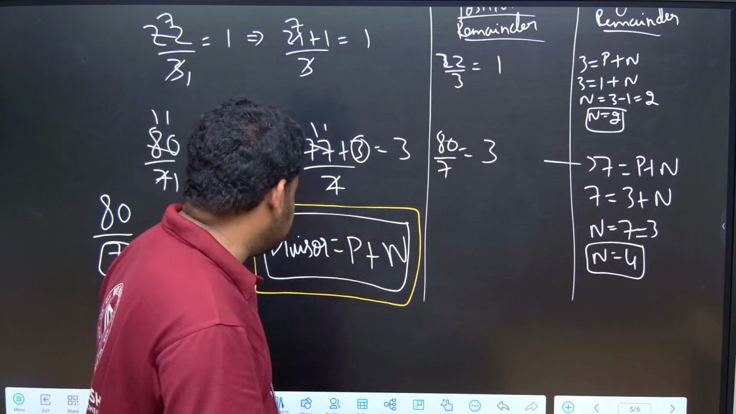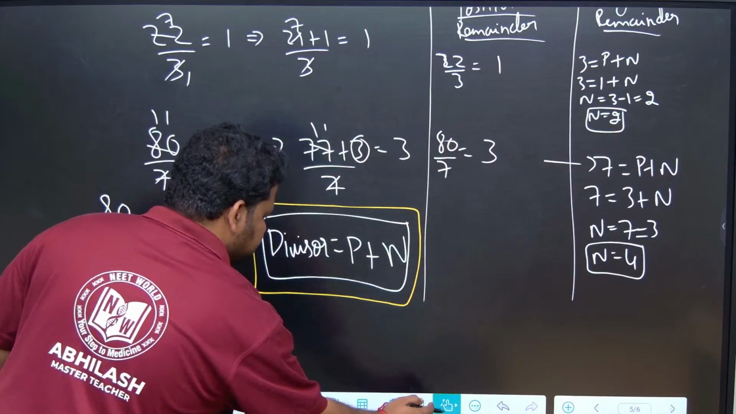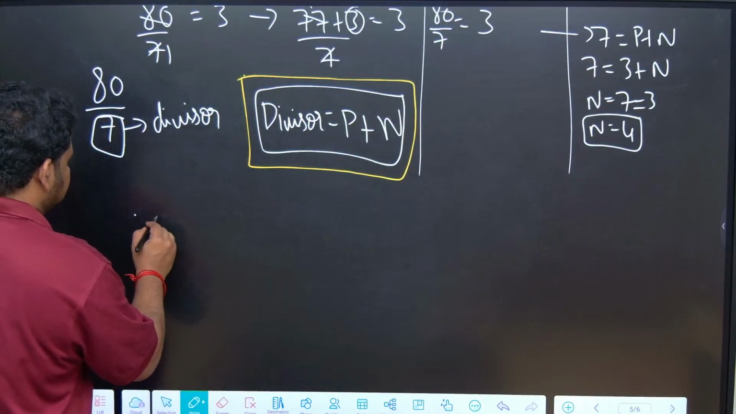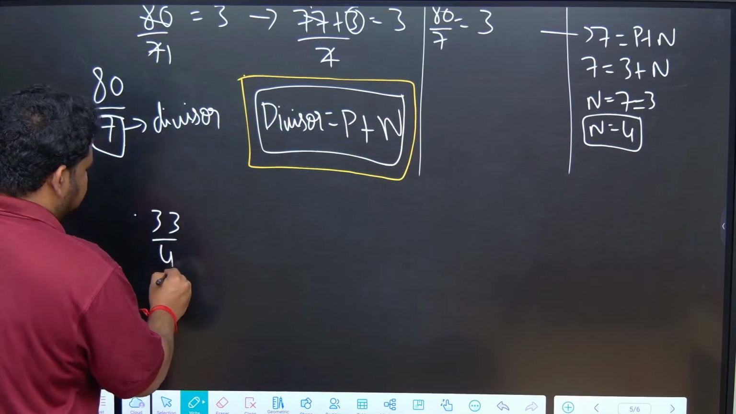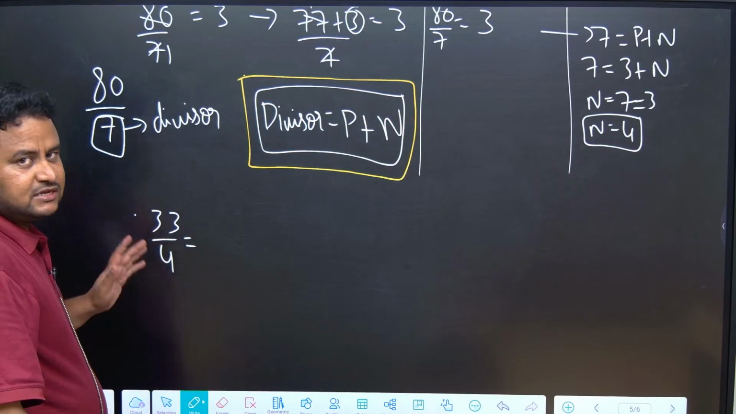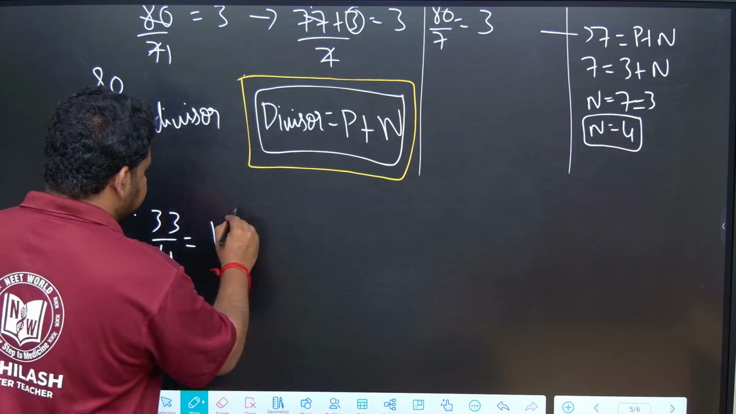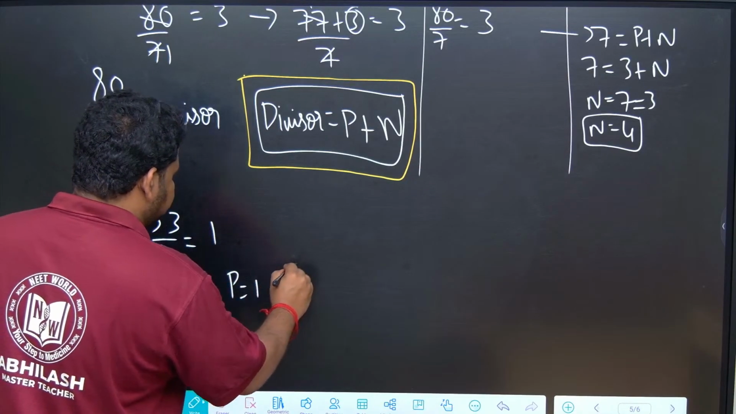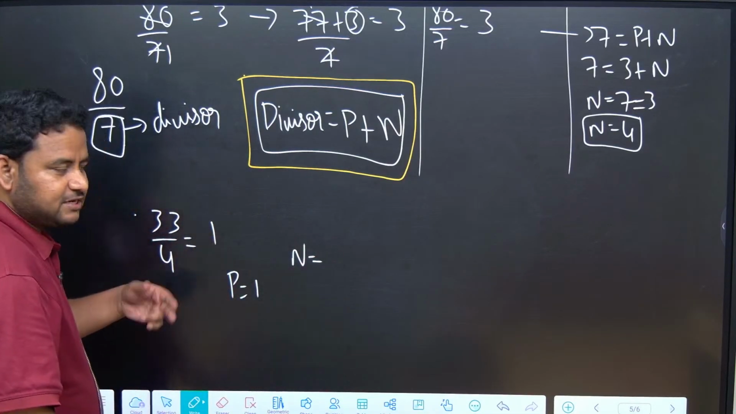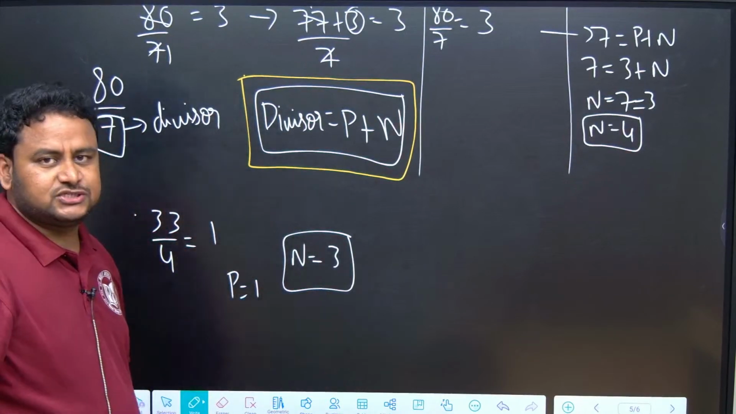Suppose I give one more question. 33 by 4. If I ask you to find the negative remainder of this, first I will find the positive remainder. The positive remainder of this is 1. What about the negative remainder? Negative remainder is divisor minus 1, that is 4 minus 1, which is nothing but 3. Like this you have to find out.